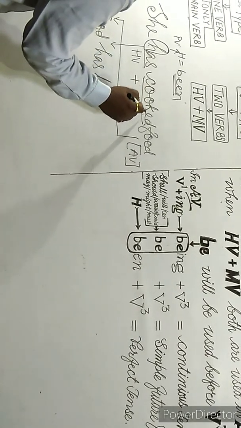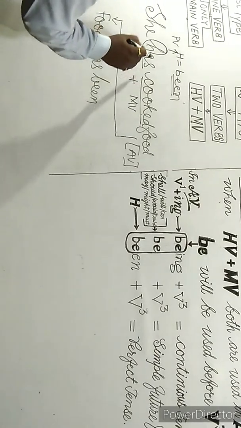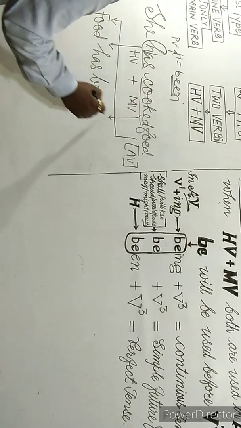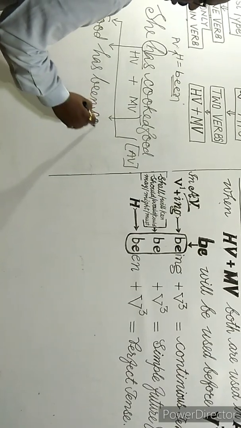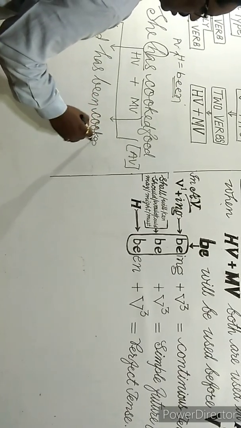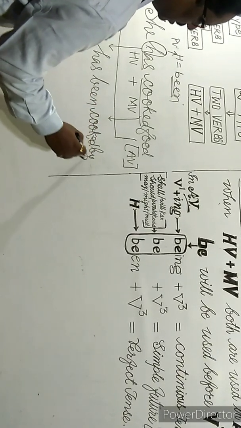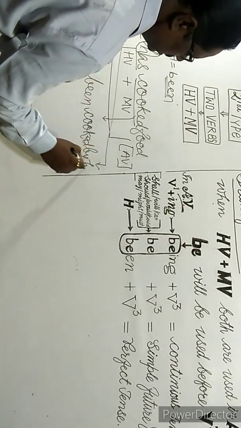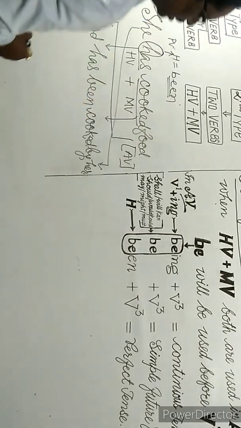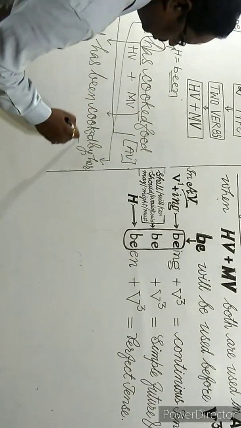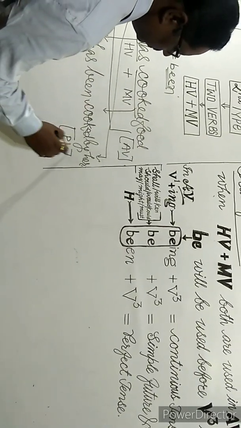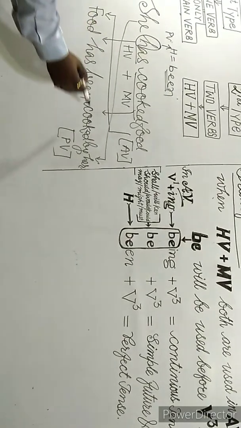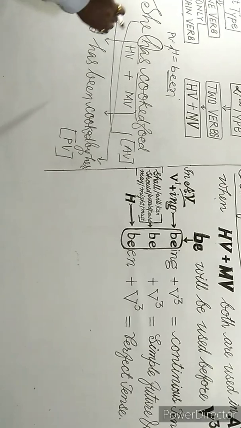Third form of verb, because has, have, had takes the third form of verb. Copy it: cooked by. She comes here as her. Now it is in passive voice. The sentence is ready in passive voice: Food has been cooked by her.